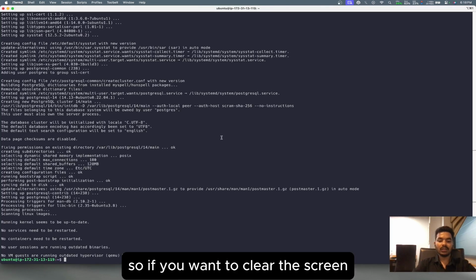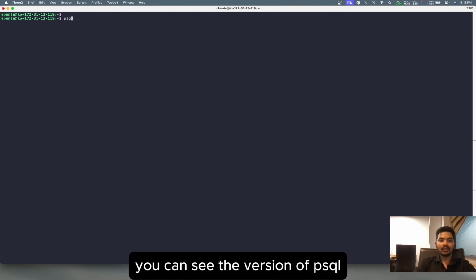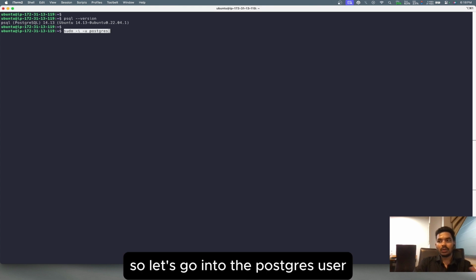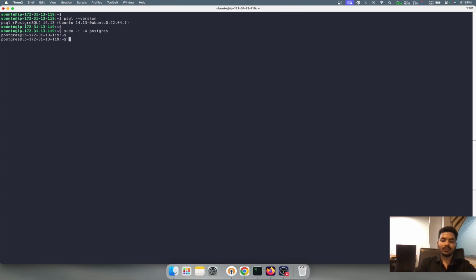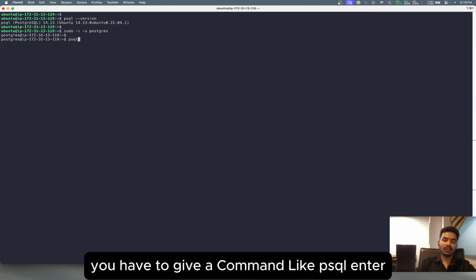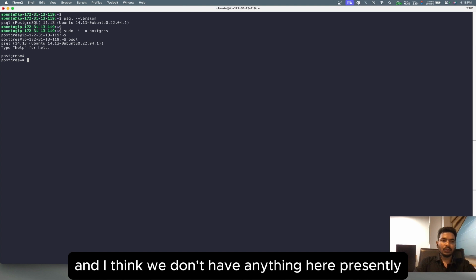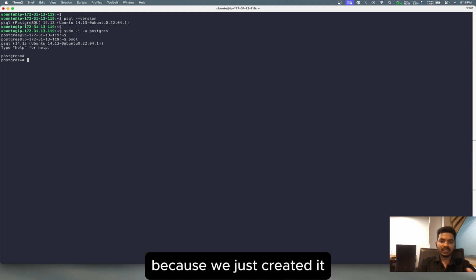So if you want to check the version of psql, we will get 14, yeah, the 14th version. So let's go into the Postgres user. If you want to go inside, you have to give the command psql, enter. So we are inside PostgreSQL, and I think we don't have anything here presently because we just created it.